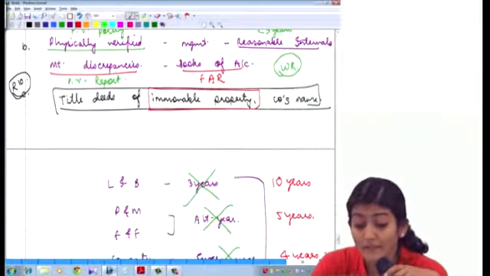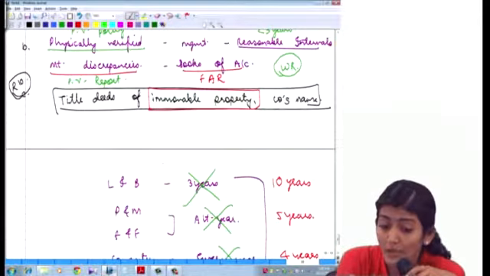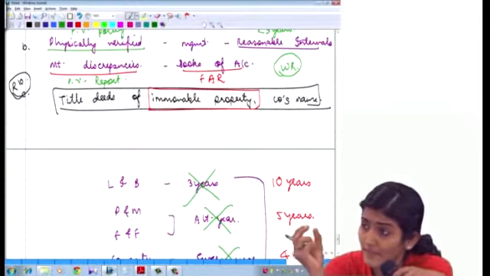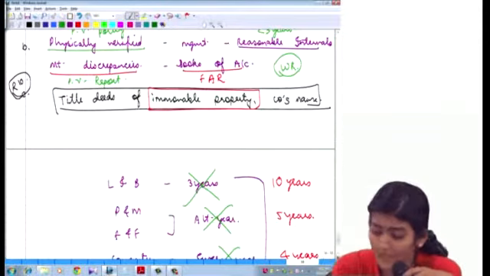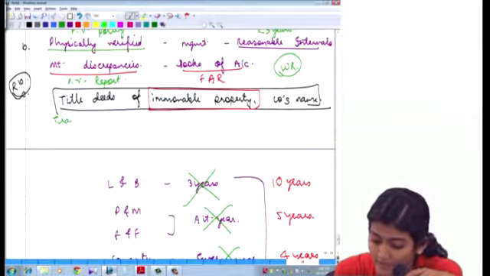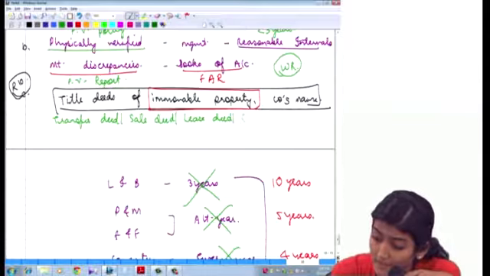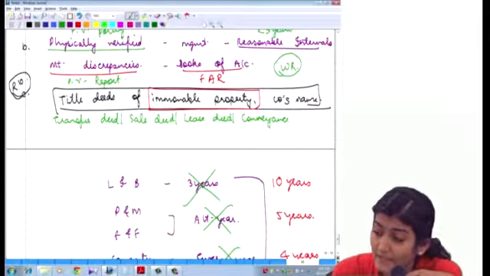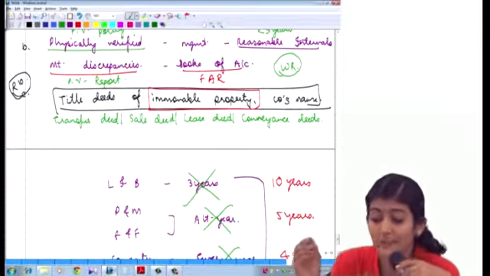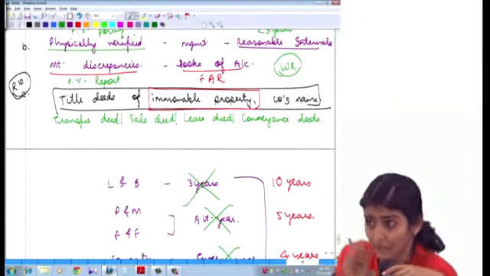And title deeds of immovable property. So what document should I check for checking the title deeds of immovable property? The transfer deed, the sale deed, the conveyance deed, the lease deed. These are the documents from where I will come to know whether the title deeds of immovable properties are held in the name of the company.